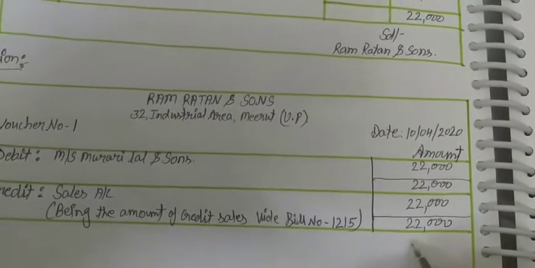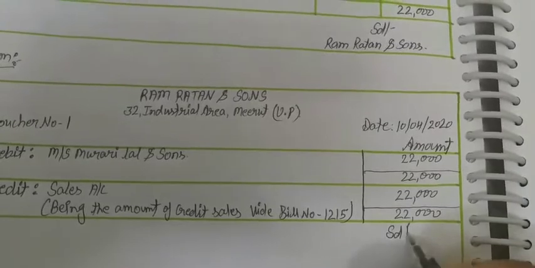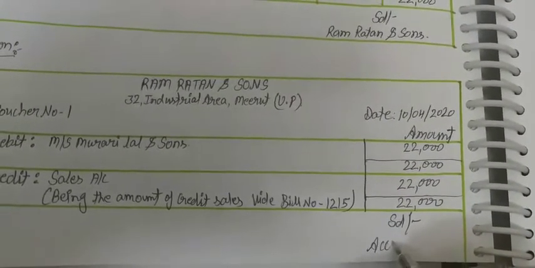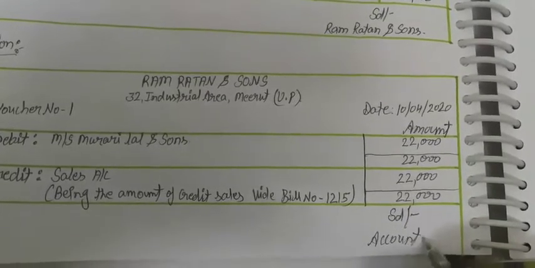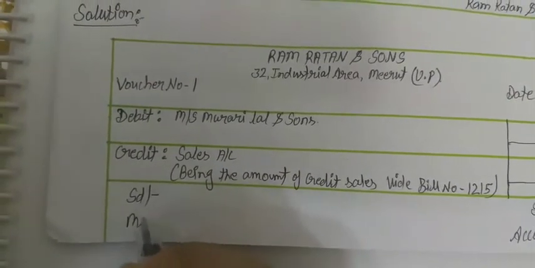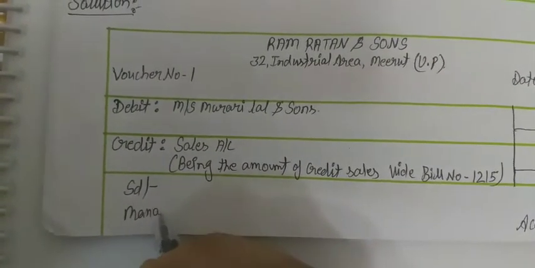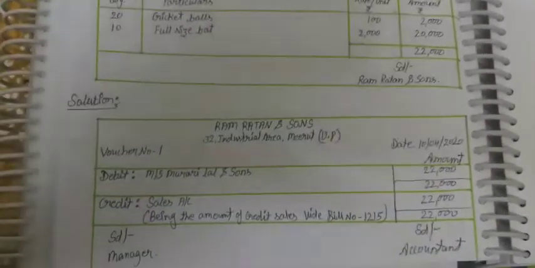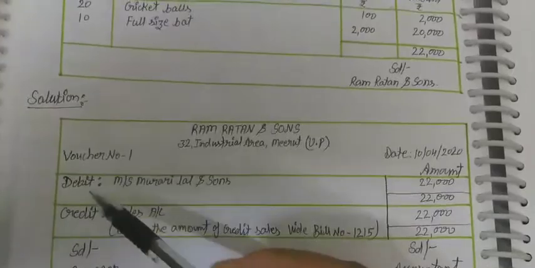And now here it is signed by who is preparing, that is the accountant, and on this side signed by the authority person, that is the manager. This is the transfer voucher. Okay, in the transfer voucher, debit and credit.